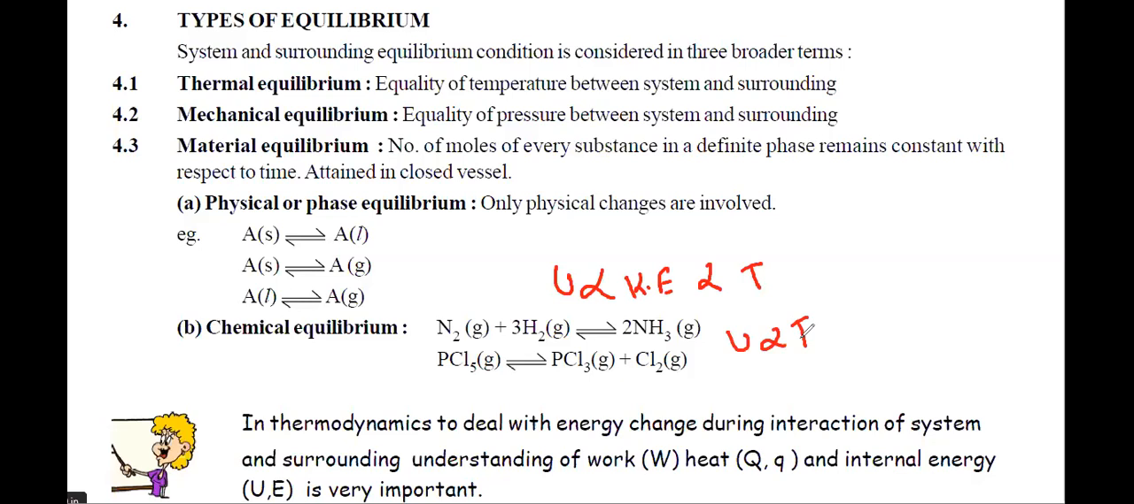So if there's no change in temperature, if delta T is zero, what will be the change in internal energy? If the change in temperature is zero, then what do you think about the change in internal energy? It will be zero, right?